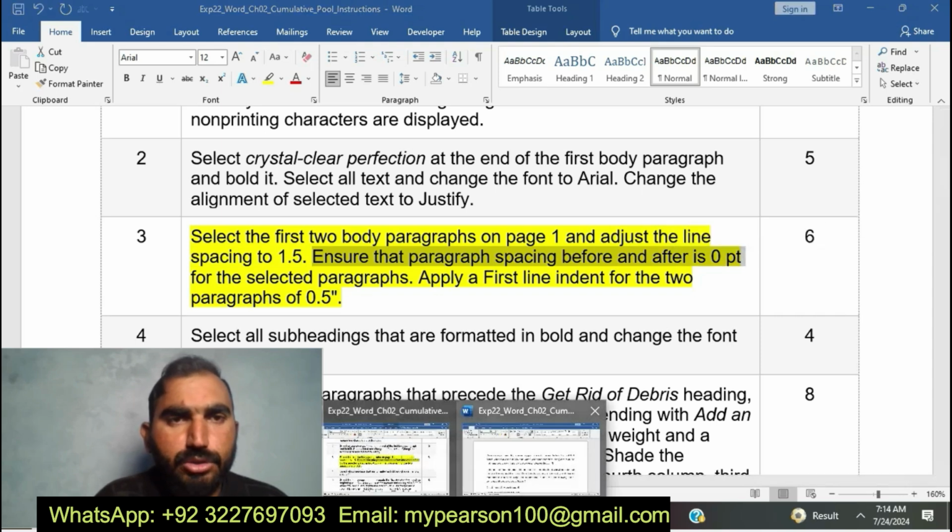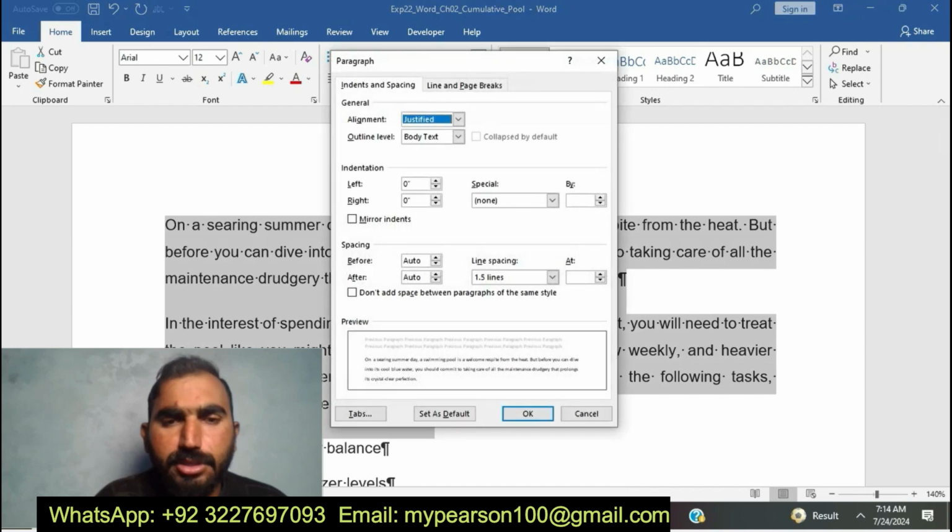Today I am going to do EXP22 Word Chapter 2 Commutative Pool.